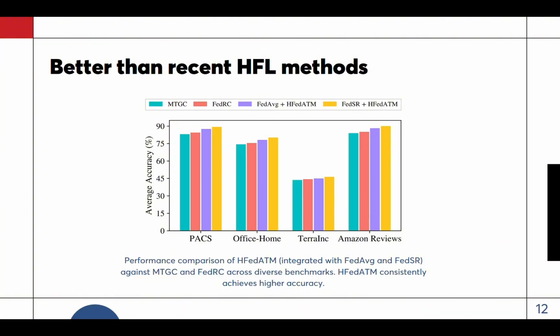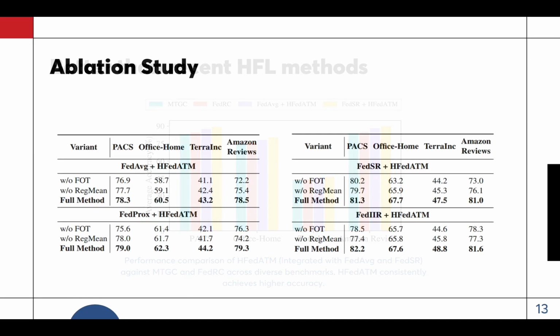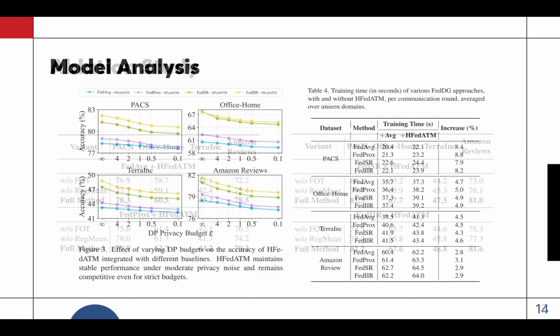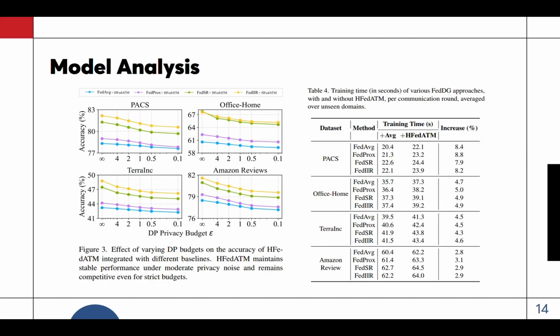The ablation study confirms that both components matter. Removing FOT hurts performance because filters are no longer semantically aligned. Removing RegMean also hurts because linear layers are merged without considering activation geometry. We further test privacy and efficiency. HFedATM remains stable under differential privacy noise, adds less than 10% training latency per communication round, and adds only modest